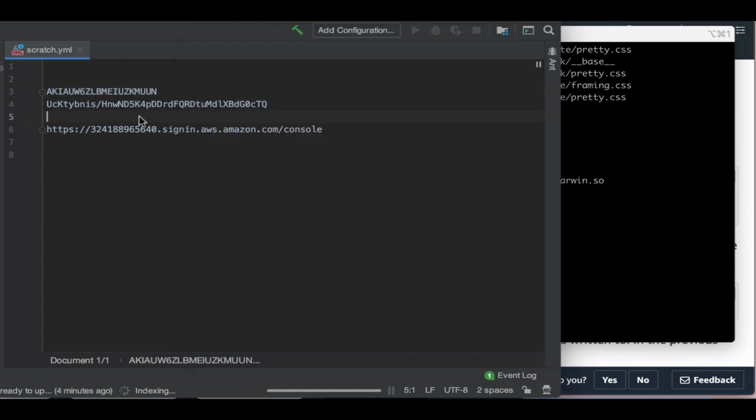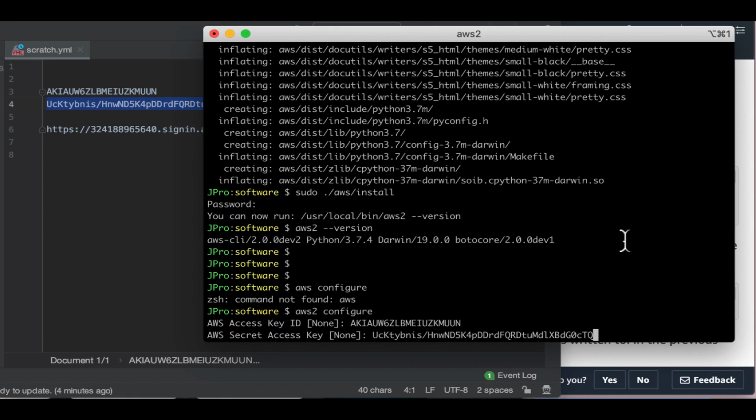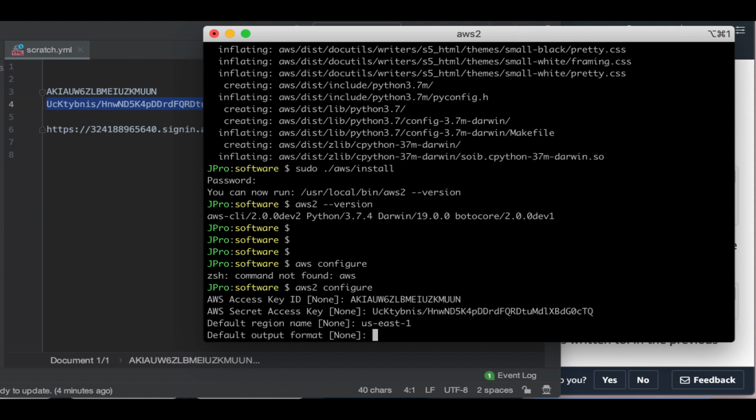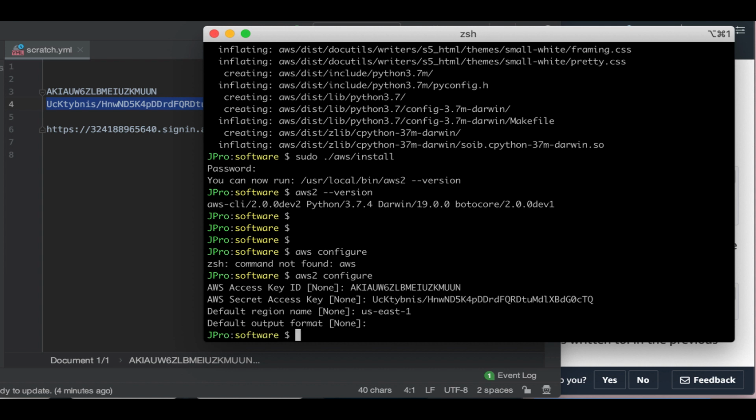All right, then the secret key, and then default region, like I said, US East 1, and default output format, it can be text or JSON, but let's stick with the default text, and it's done.